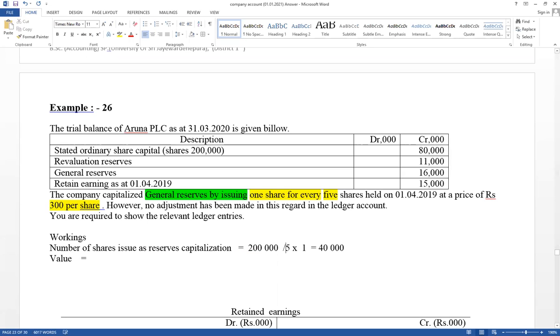Divide by 5. 1 share for every 5 shares. Therefore, this is the number of shares issued.